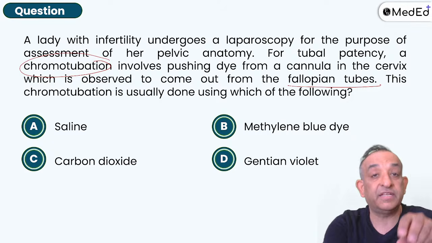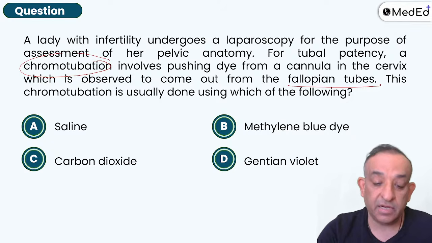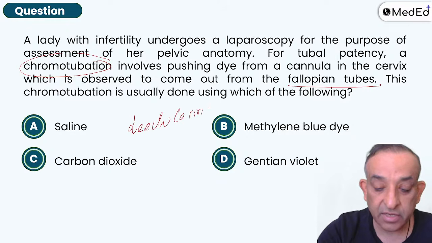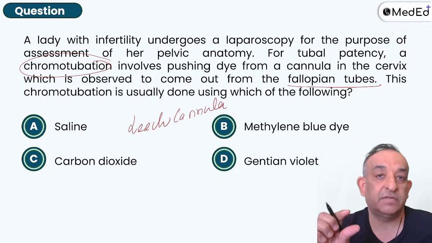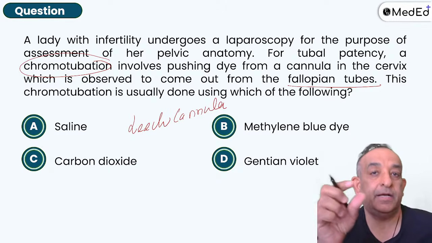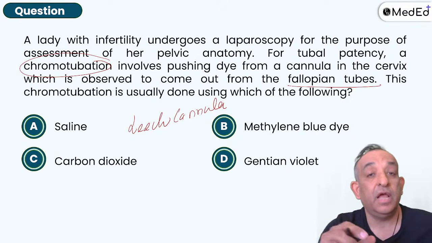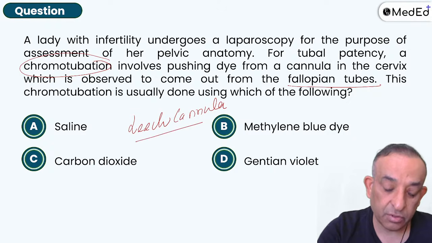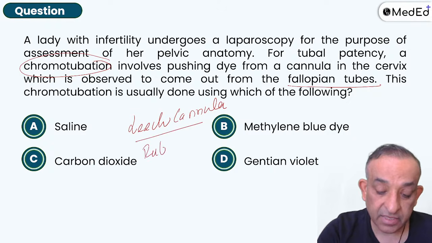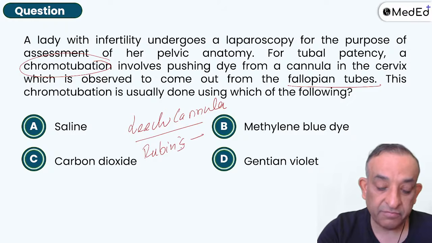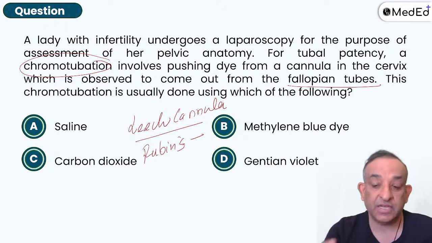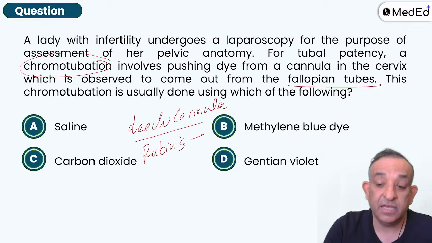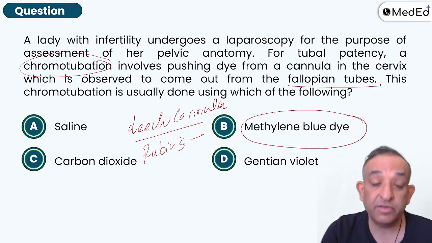One of you, my intern friends, is going to put in a Leech cannula. A Leech cannula is the instrument which is going to be used for the laparoscopy when we are doing the dye instillation, and even for the HSG when we're doing the dye instillation. We can also use the Rubin's cannula, but one of these cannulas is used to put the dye. And when we're doing laparoscopy, we can see the color of the dye with our eyes. That's why we use methylene blue.